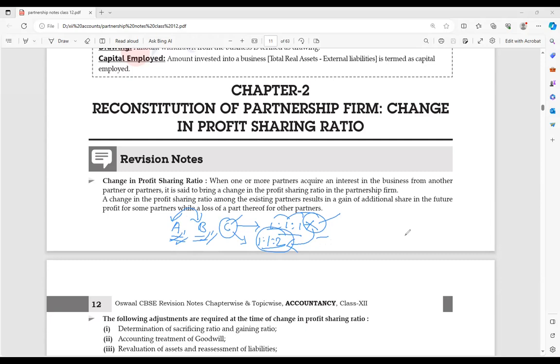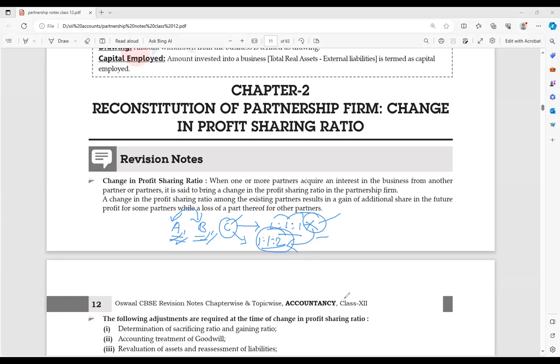But if A and B do not agree, the ratio that was fixed will be the only one applicable. I hope that is understood. Any doubt up to this? No doubt.